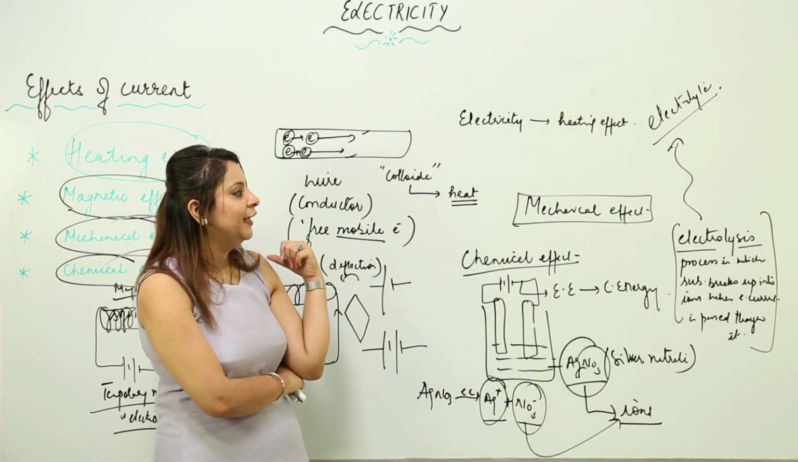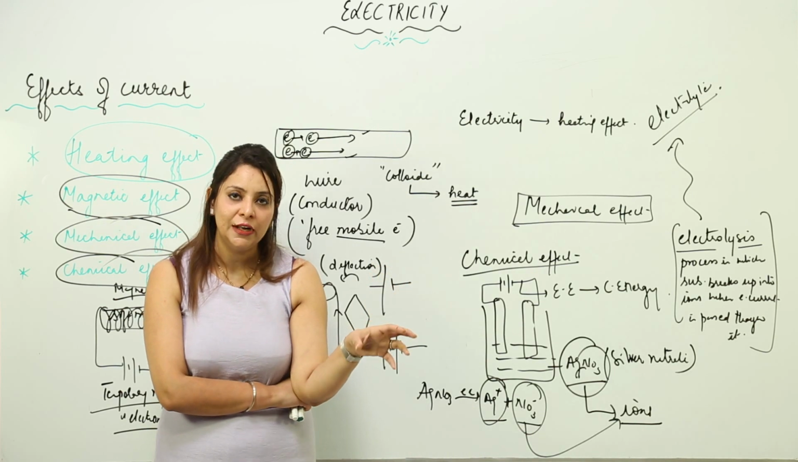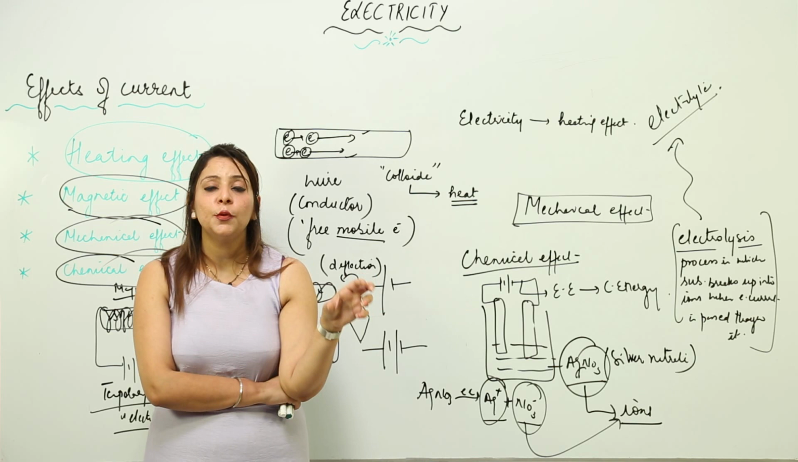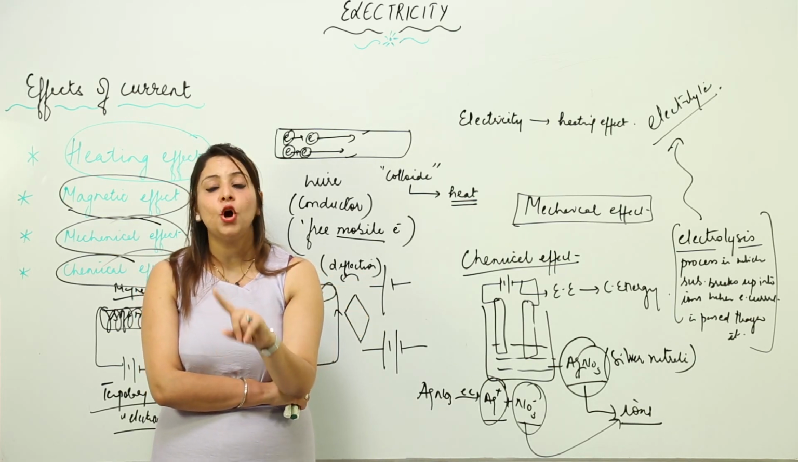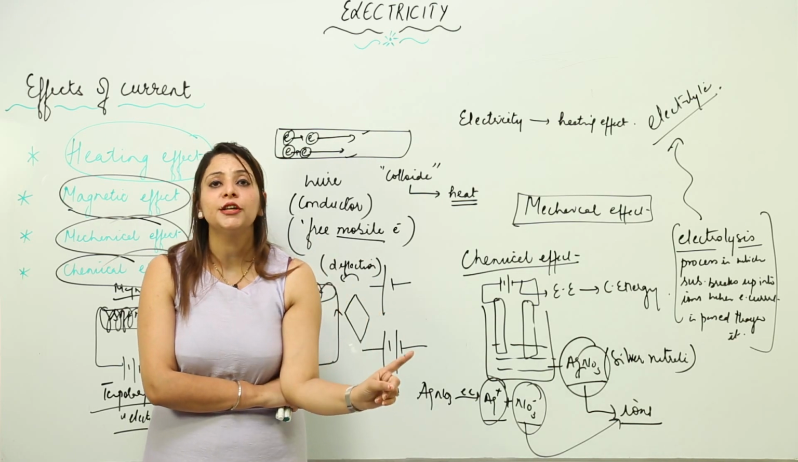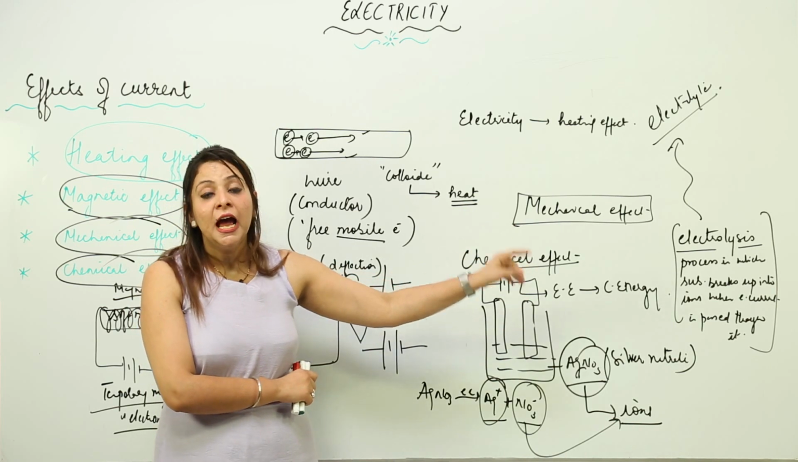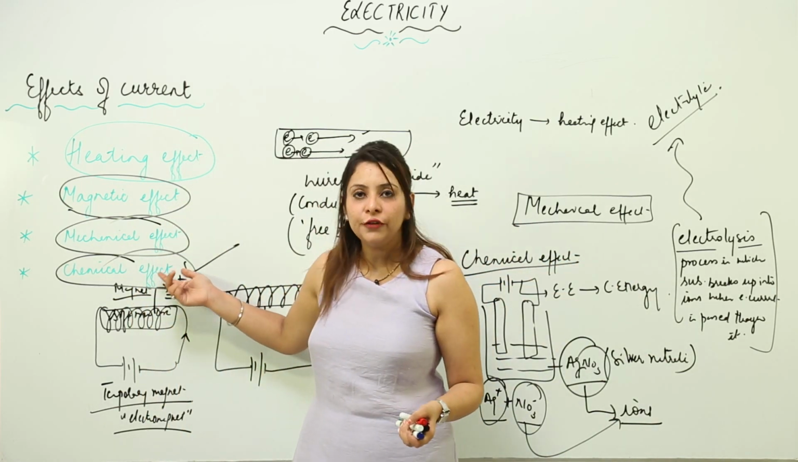So what happens when you electroplate? Suppose you have an iron article, and you need to prevent it from corrosion. Suppose we deposit a copper layer on it, right. Depositing a copper layer on an iron article in order to prevent corrosion is based on electrolysis. And we have seen that electrolysis is a chemical effect of electric current.